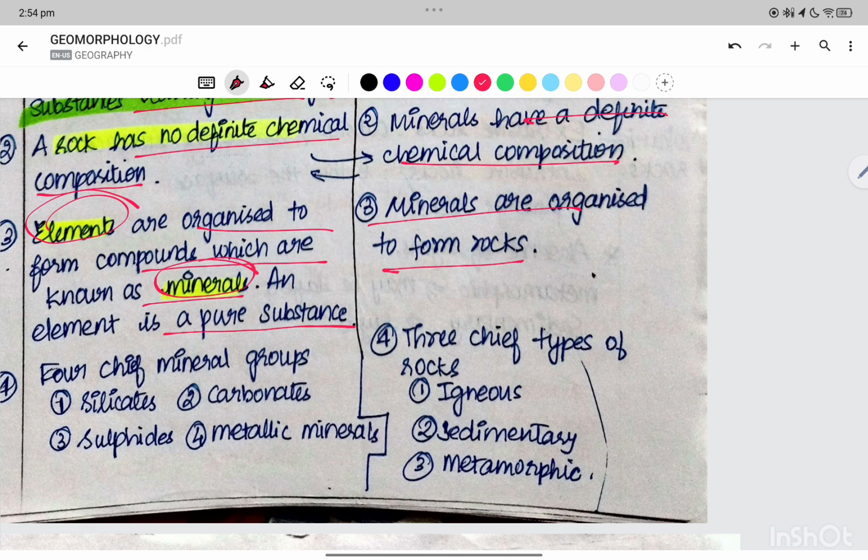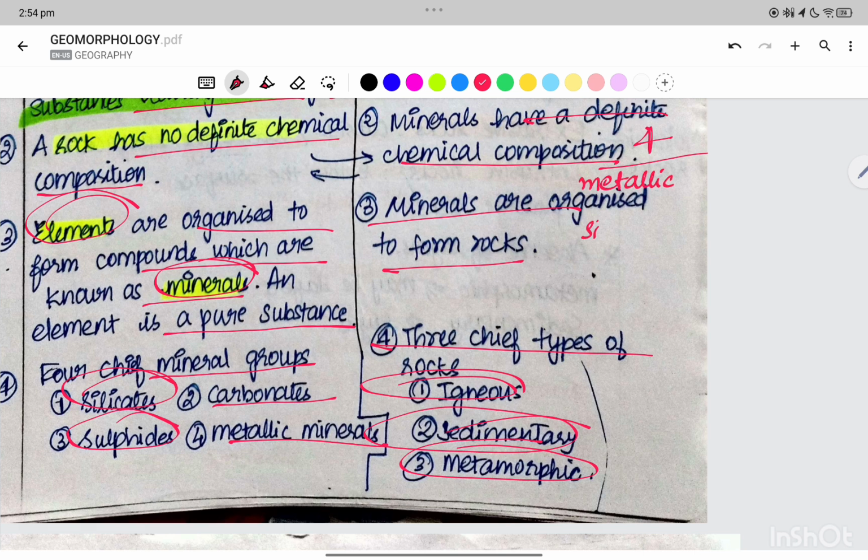We have four over here. The four chief mineral groups are silicates, carbonates, sulfides, and metallic minerals. The three chief rocks are igneous rock, metamorphic rock and sedimentary rock. Whereas there are four mineral groups: first is metals, so metallic.